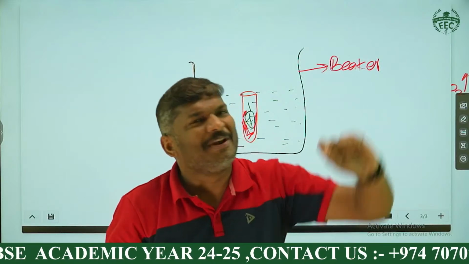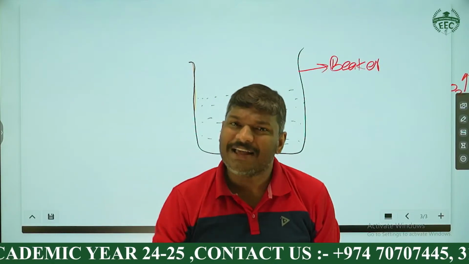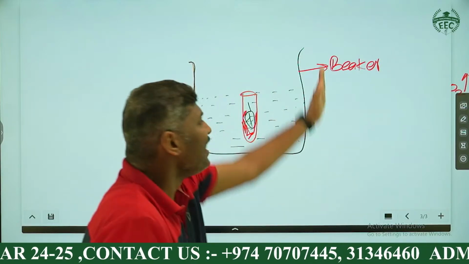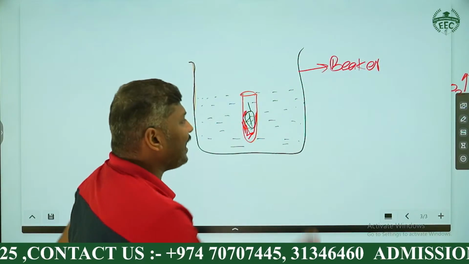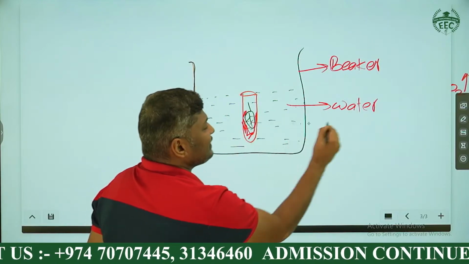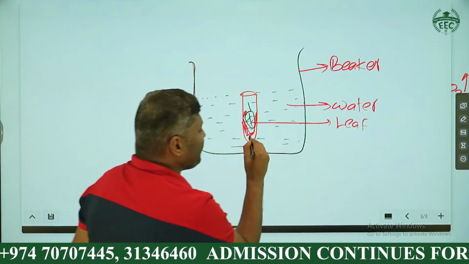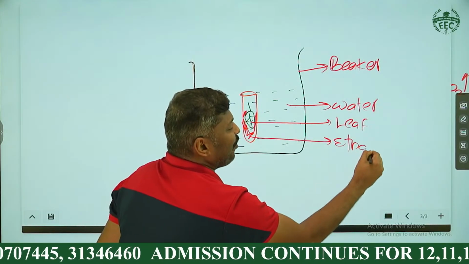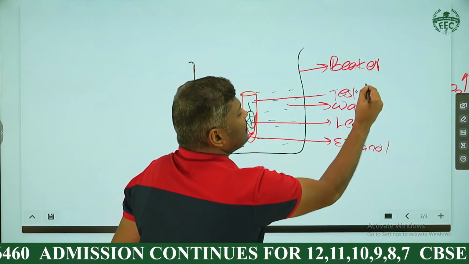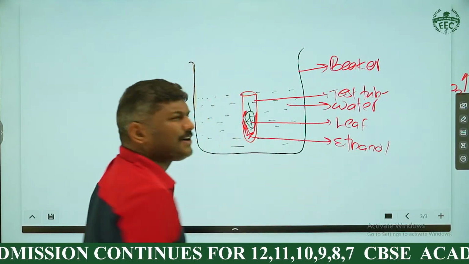Some students are labeling in the upper region, lower region. You will get the mark, but at the same time, the scientific method of labeling a diagram means what? Label everything on the right side. As you all know, this is the water, and this is the green colored leaf you can see. This is what we call ethanol, my dear students. And here you can see this is the test tube. And these are the 5 parts to be labeled.